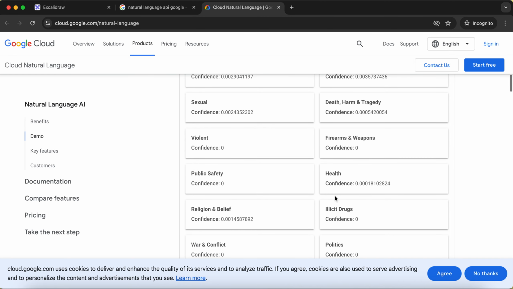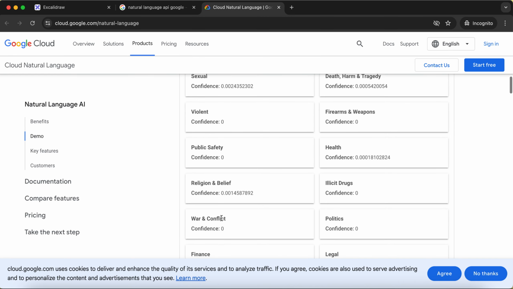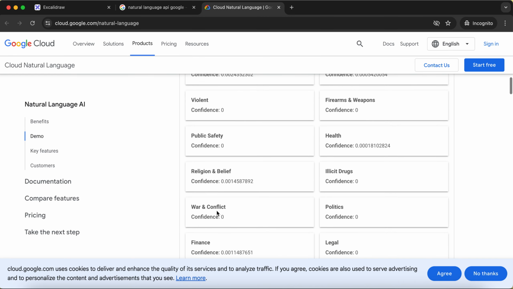For example, you don't want any war or conflict related discussions to happen in that group. So you can use this API and moderate it to make sure that war and conflict related topics are not being discussed there, by analyzing this.